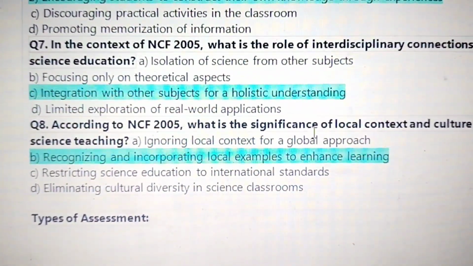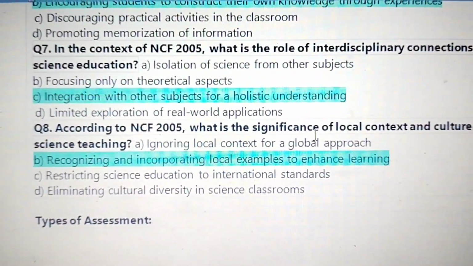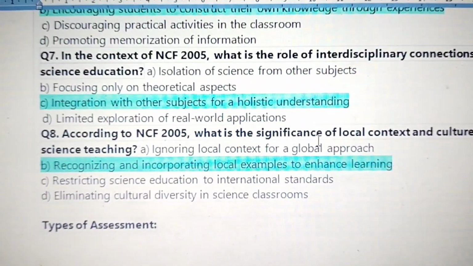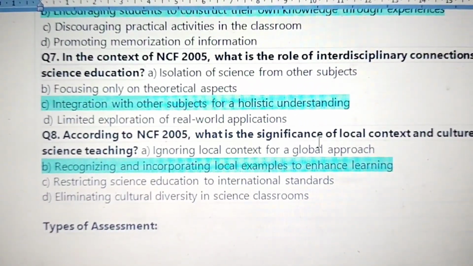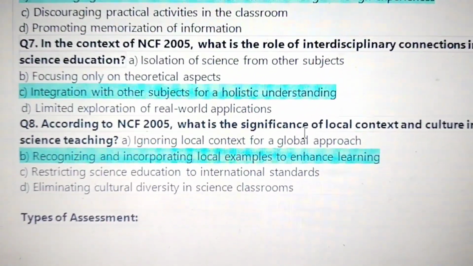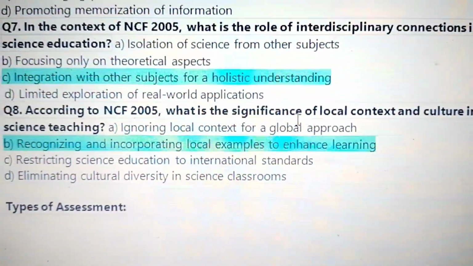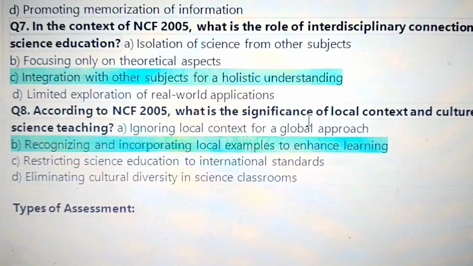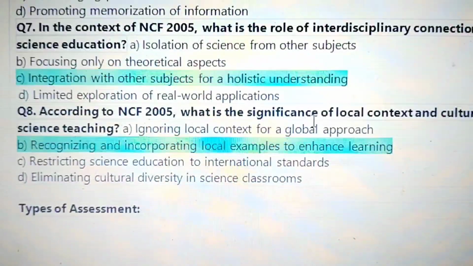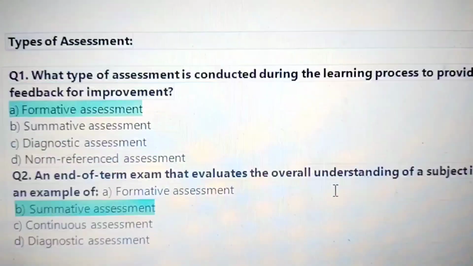7. In the context of NCF 2005, what is the role of interdisciplinary connections in science education? Answer: integration with other subjects for a holistic understanding. Number 8. According to NCF 2005, what is the significance of local context and culture in science teaching? It is recognizing and incorporating local examples to enhance learning.